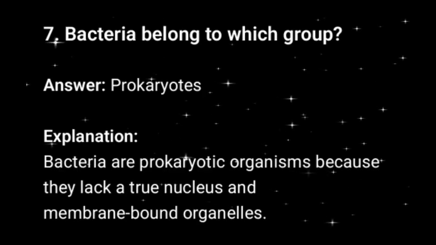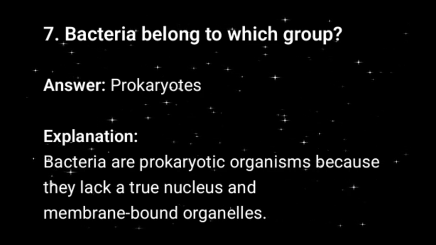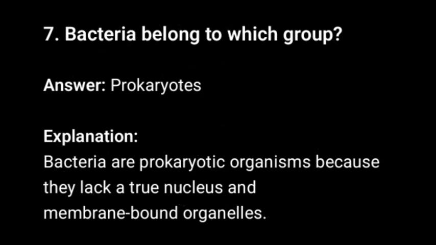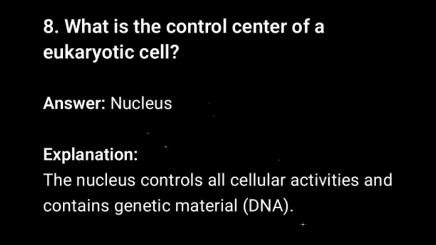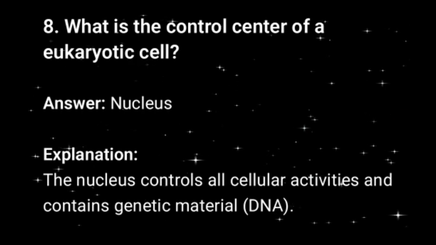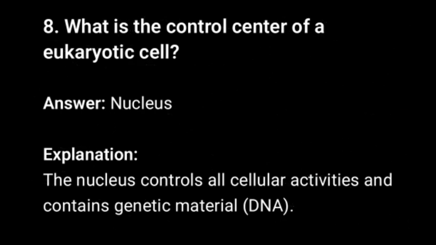7. Bacteria belong to which group? Answer: Prokaryotes. Explanation: Bacteria are prokaryotic organisms because they lack a true nucleus and membrane-bound organelles. 8. What is the control center of a eukaryotic cell? Answer: Nucleus. Explanation: The nucleus controls all cellular activities and contains genetic material, DNA.